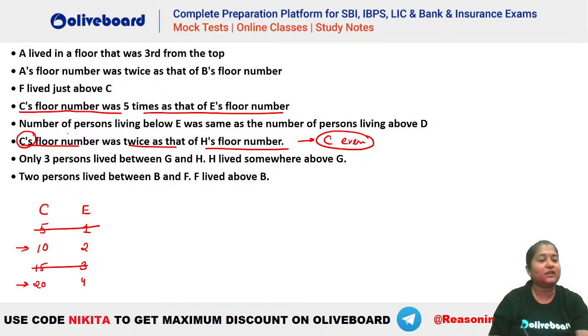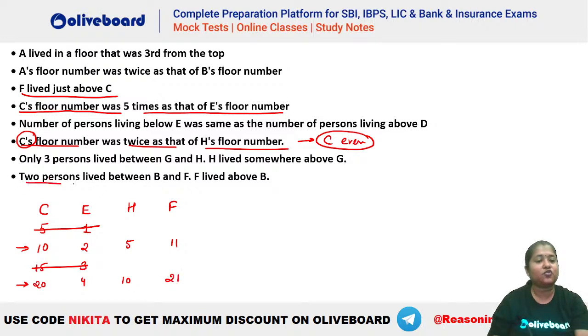So now we know that C's floor number is twice as that of H. So that means H is 5 here, and in this case H is 10 here. Also, if we check, we have F lived just above C. So F has to be immediately above C. So if C is 10, F has to be 11, and if C is 20, F has to be 21. Okay, I hope this is clear.